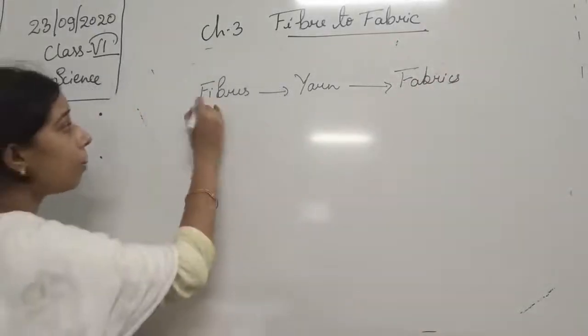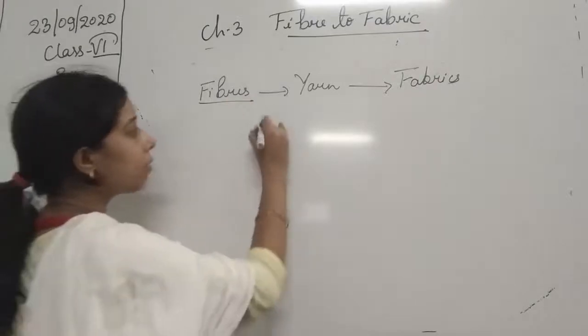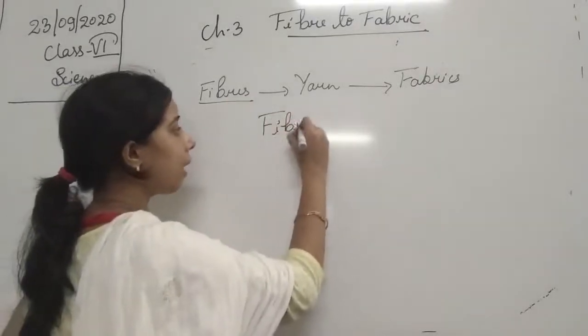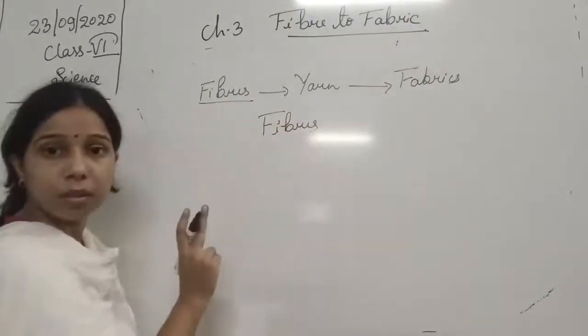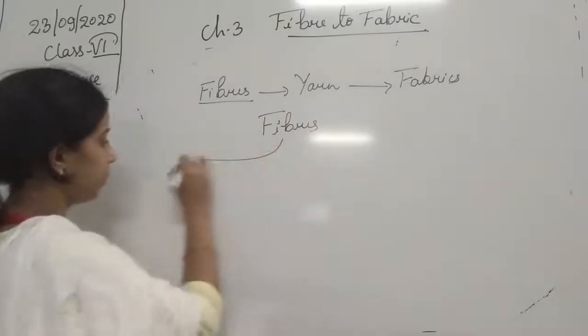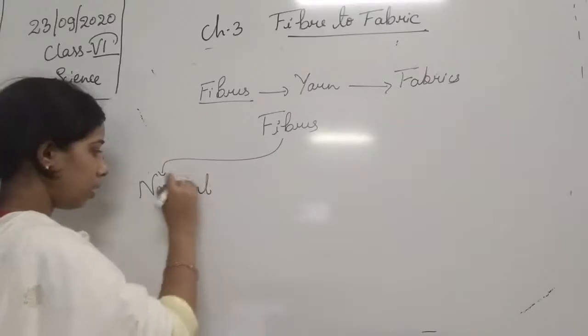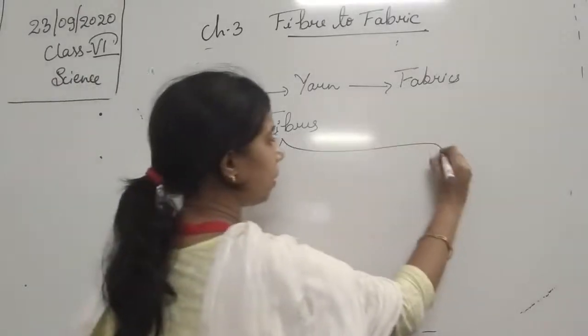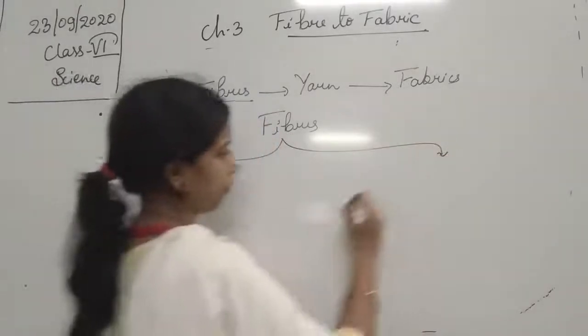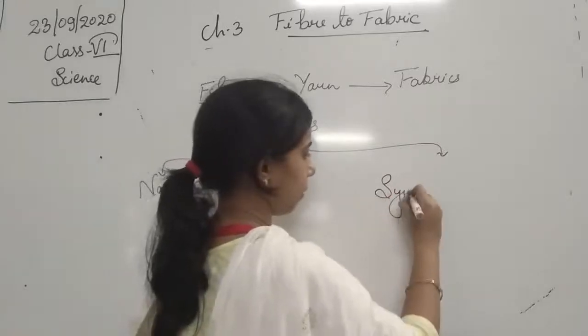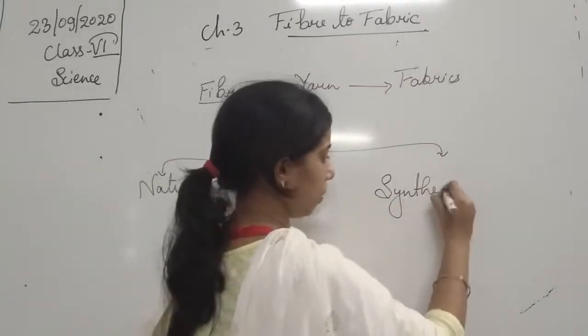Now if we talk about the fibers, students, so this fibers is basically classified into two, that is natural, and the second one is the synthetic or man-made.